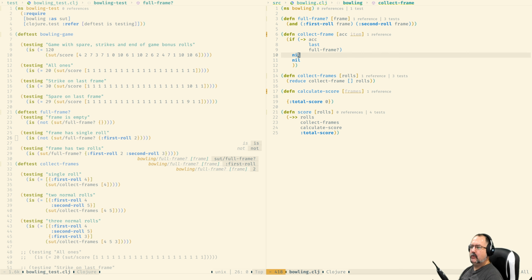So now we need to do two different things with collect frame. We could have gone maybe an easy way of doing this, but not excessively worry about it at the moment.